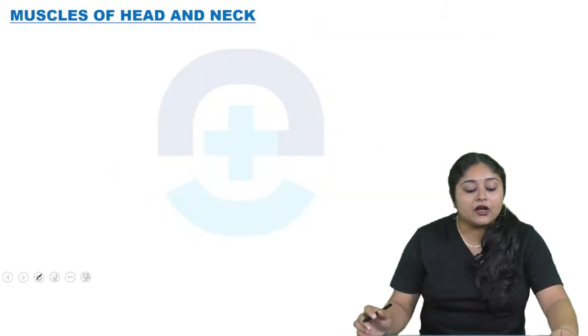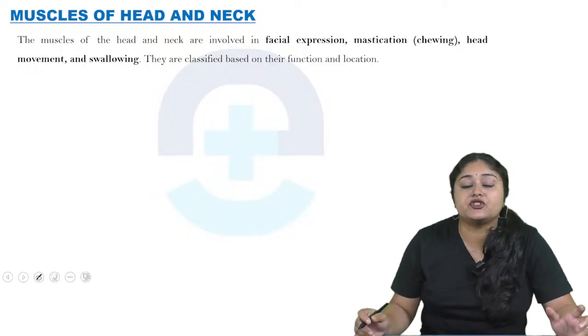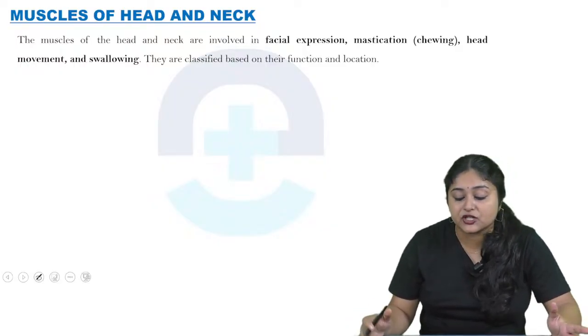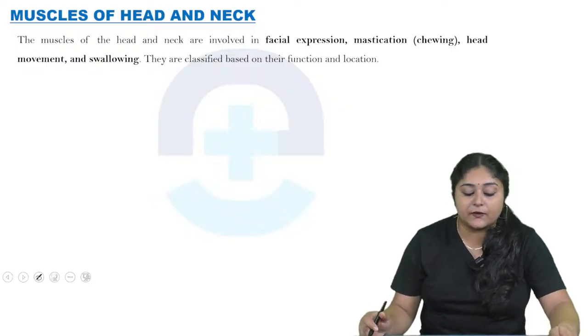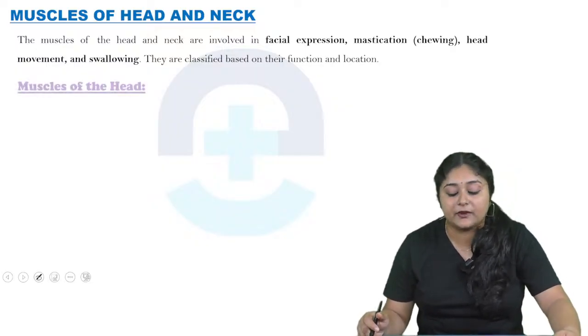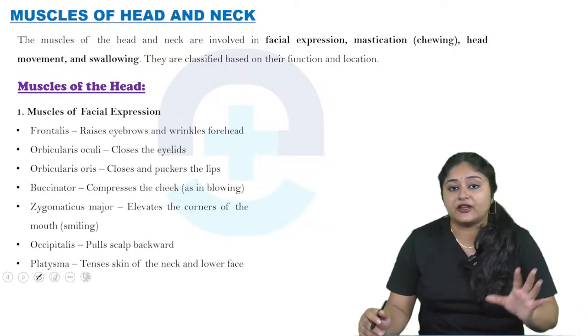Okay, so now come to the muscles of the head and neck. The muscles of the head and neck are mainly involved in facial expressions, mastication or chewing, head movement, as well as swallowing. They are classified mainly based on their function and location. So see, first the muscles of facial expression.